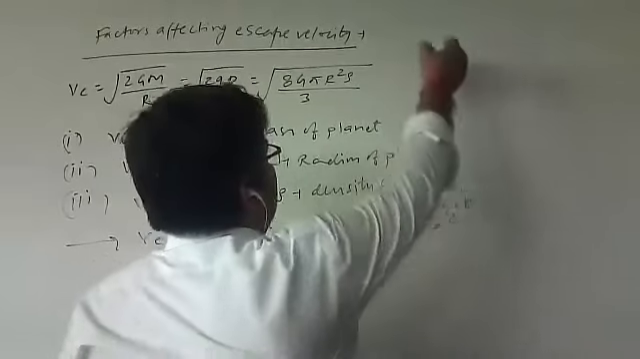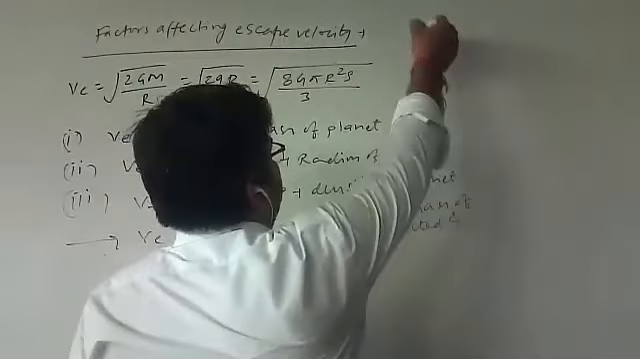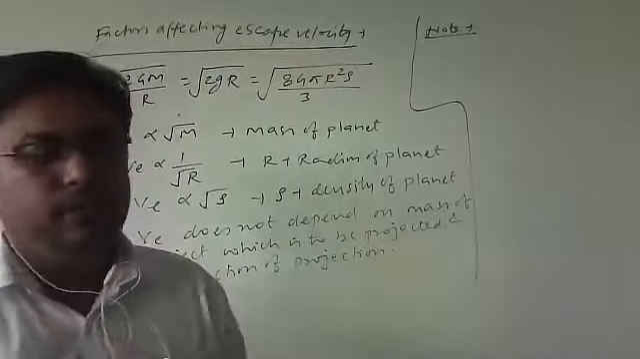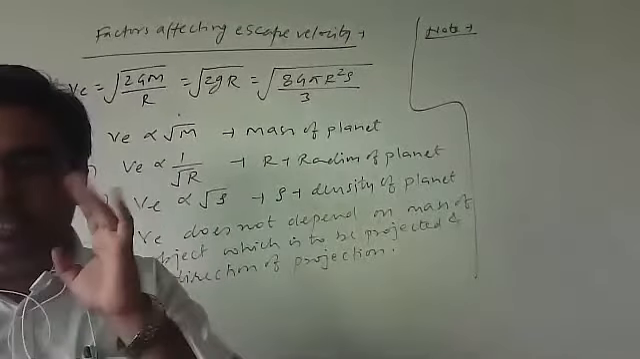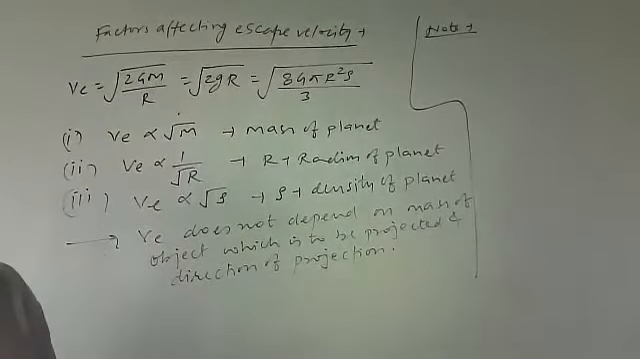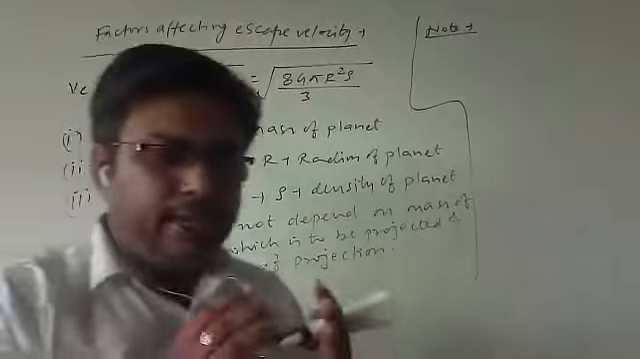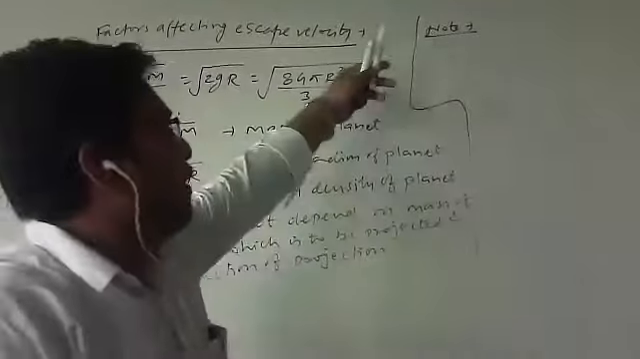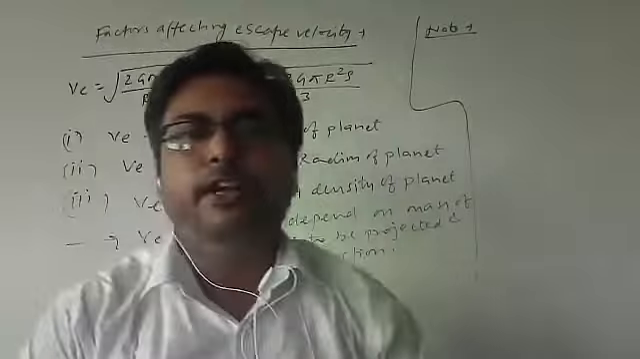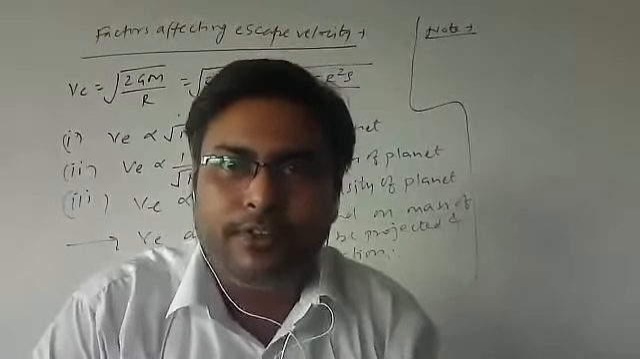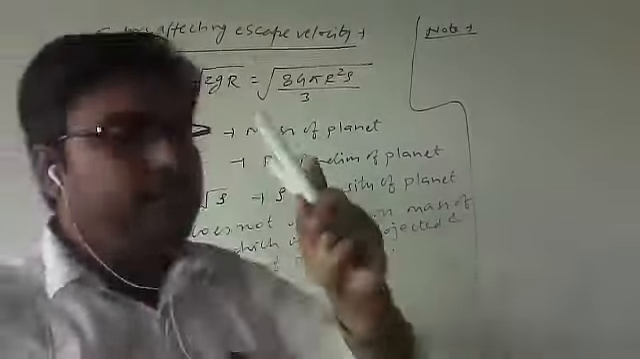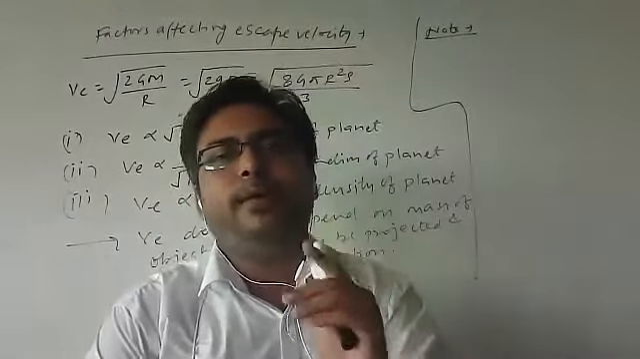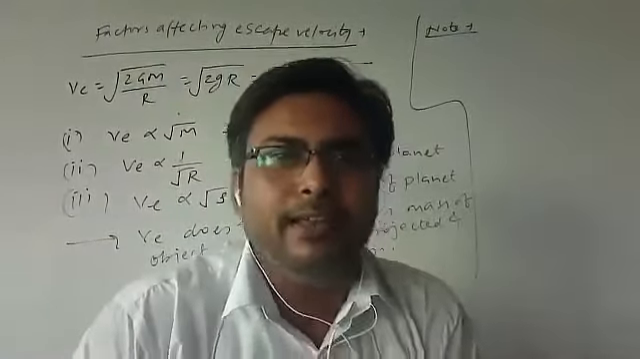In calculation of escape velocity, you can attach a note here: we have neglected air resistance. Therefore, in real practice, value of escape velocity will be more than 11.2 kilometer per second. Please make sure we are not going to encounter any kind of dissipative force when we are deriving the expression of escape velocity. So in real practice, value of escape velocity will be more than 11.2 kilometer per second.